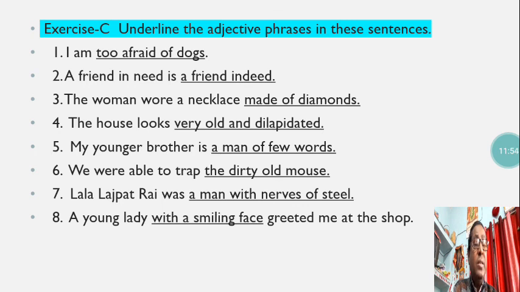So a man with nerves of steel is the adjective phrase in this sentence. A young lady with a smiling face greeted me at the shop. With a smiling face, this group of words makes the adjective phrase. You must have understood the adjective phrases in all these sentences.